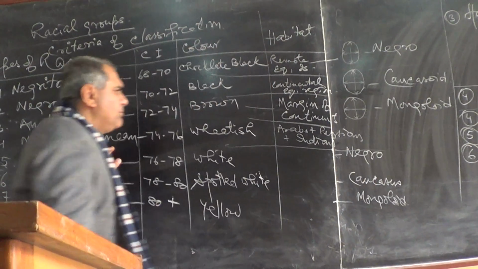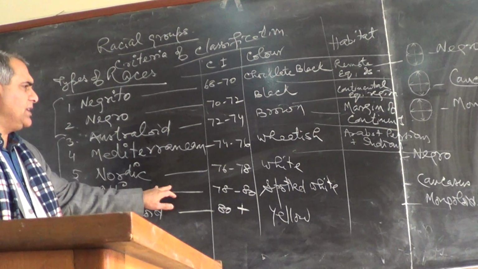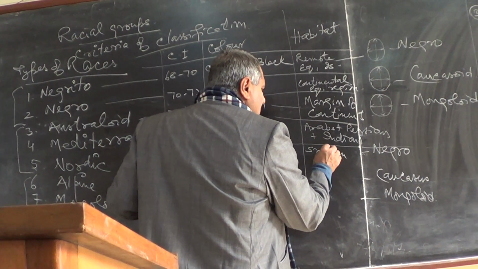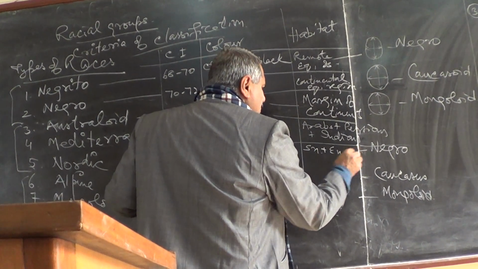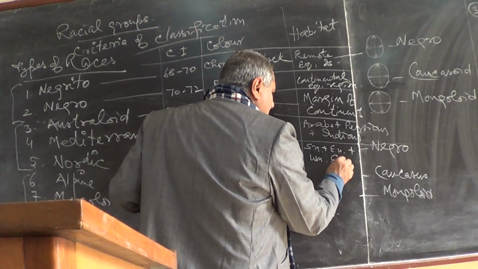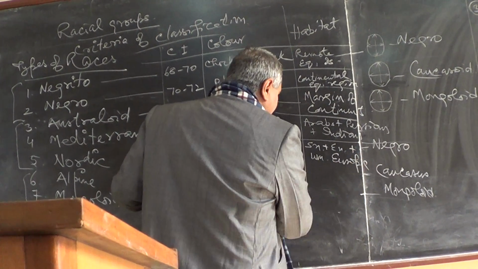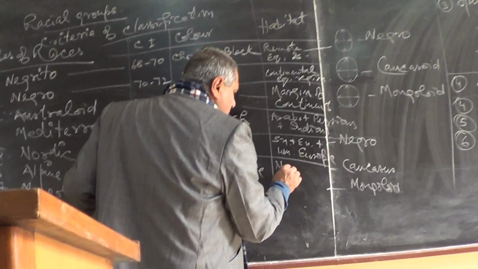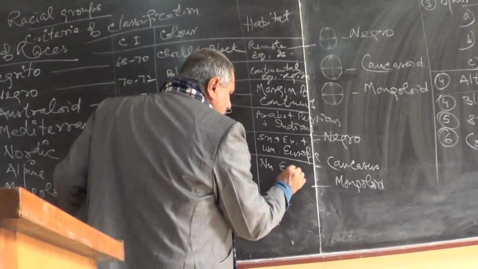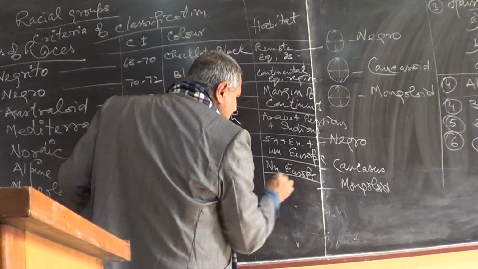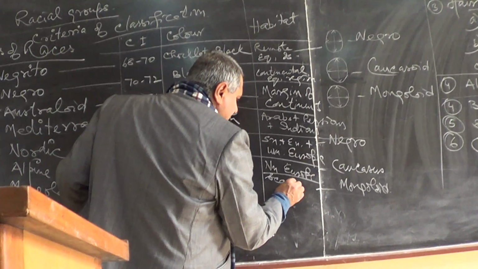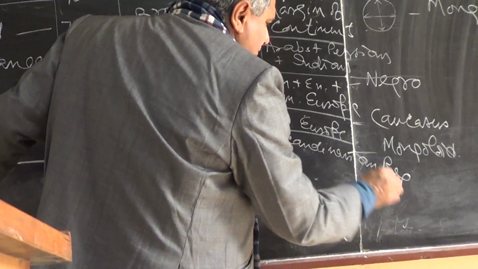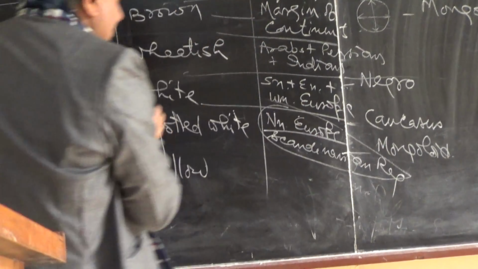These are the Mediterraneans. And Nordics means southern, eastern plus Western Europe. And Alpine means Northern Europe. Or you can say Scandinavian region. So this is one region.